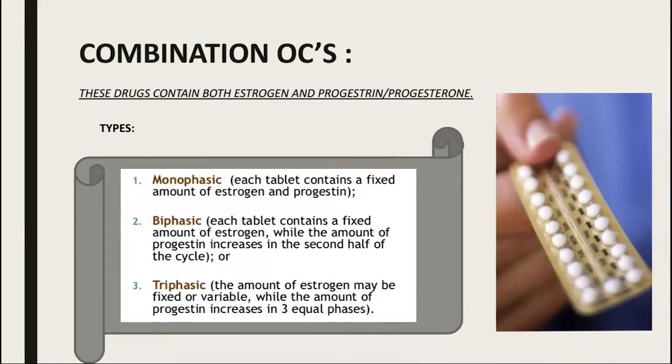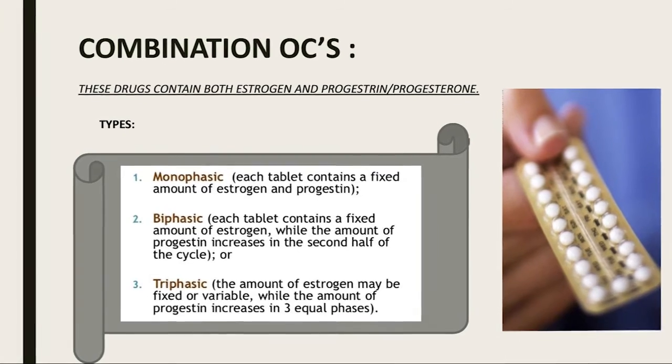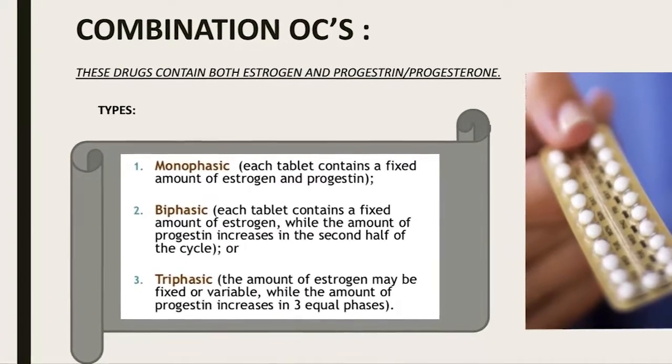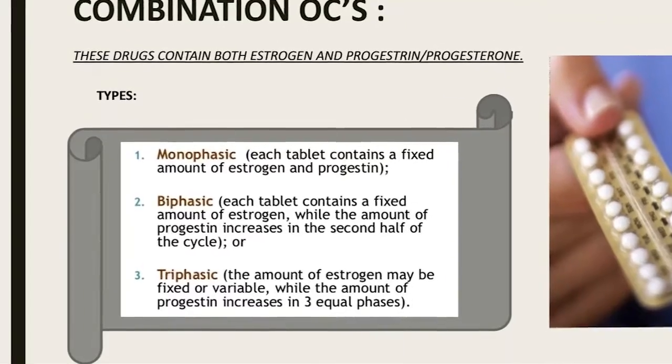So these were the types of oral contraceptives, and now let's move on to the combination OC, which is the first type of oral contraceptive. Combination OCs contain both estrogen and progesterone. Now the types are monophasic, biphasic and triphasic, as I told earlier. In monophasic, each tablet has a fixed amount of estrogen and progesterone, as you can see.